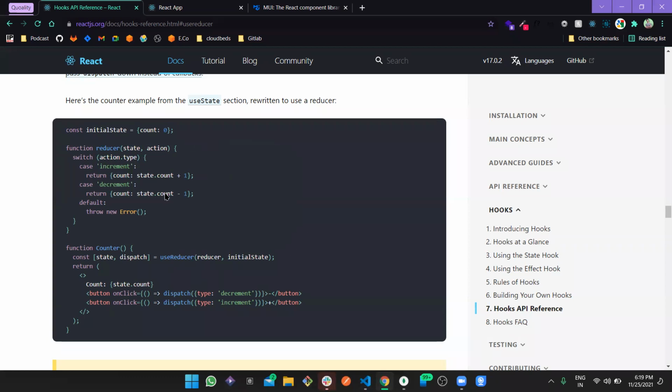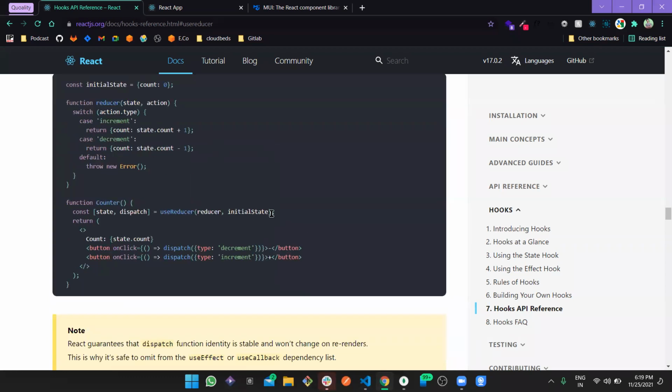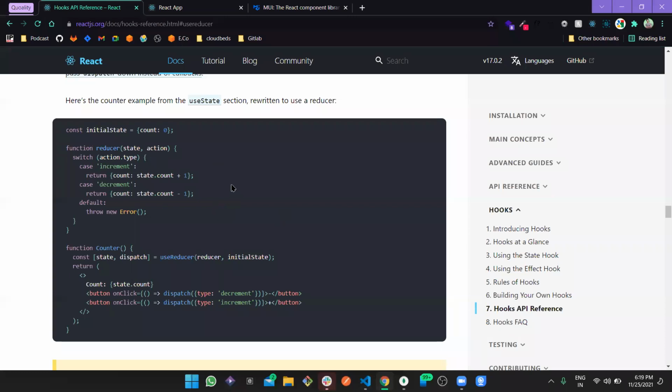And this action comes basically from the dispatch. So it's a bit complex, but I'm still trying to make it easier for you. So from the start, useReducer is a React hook which we use to manage multiple states. We define a reducer switch case function, and we define the initial state, which is this one. Suppose the initial state is count 0, right?